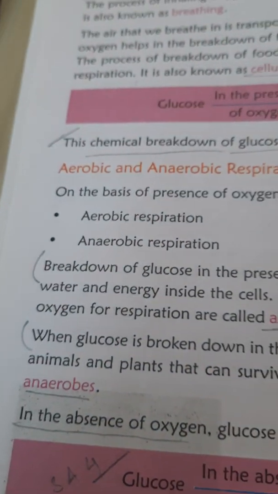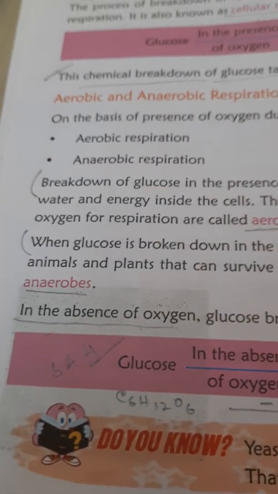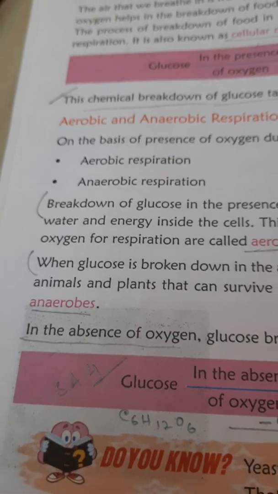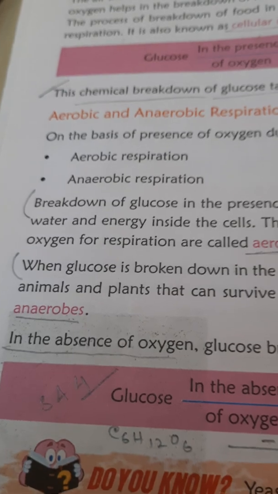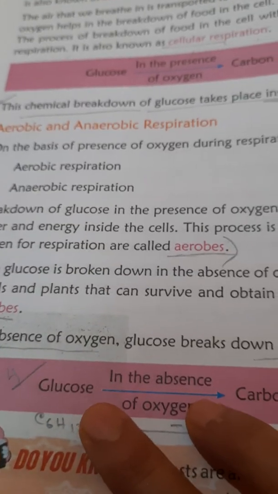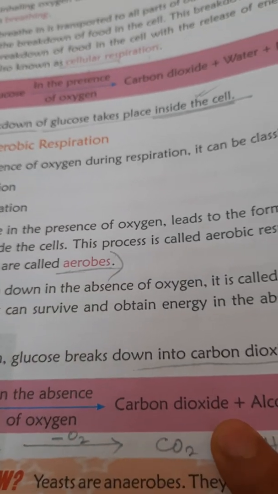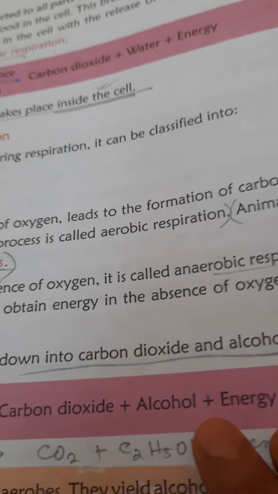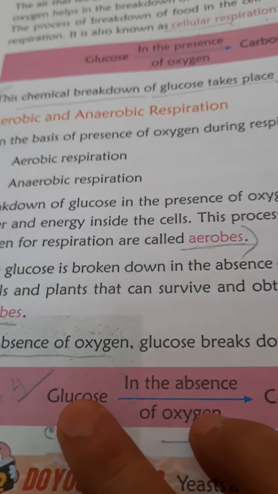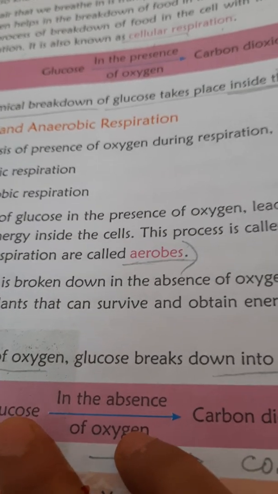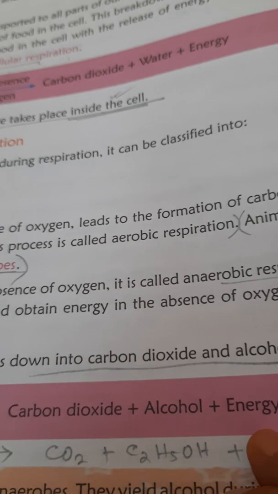Now children, yeast is an anaerobe, because the organisms which perform anaerobic respiration are called anaerobes. Here glucose, in the absence of oxygen, breaks down to form carbon dioxide, alcohol and energy.